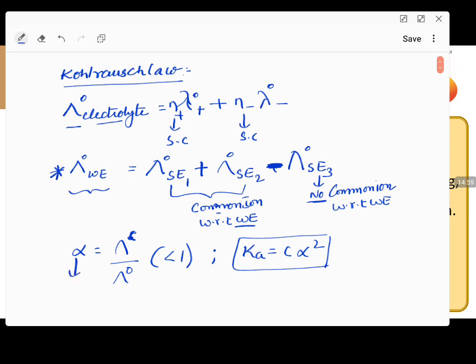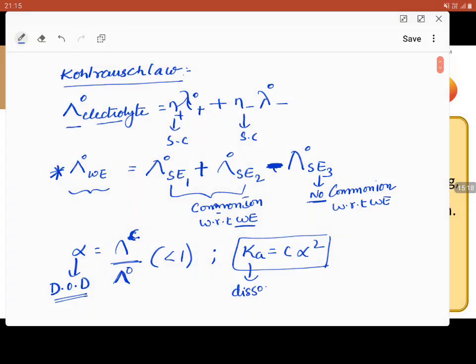If you talk about degree of dissociation, it is given as equivalent conductance at concentration C divided by that at infinite dilution, or Ka, the dissociation constant. When the question comes on the dissociation constant, we immediately take this one. Dissociation constant is given as C alpha square. This is one of the most important concepts.